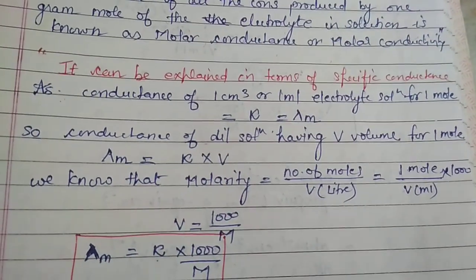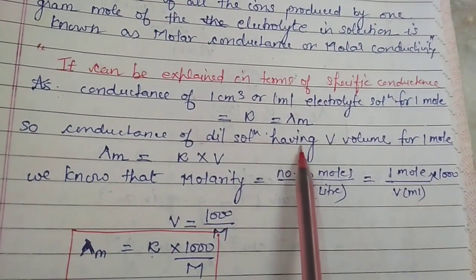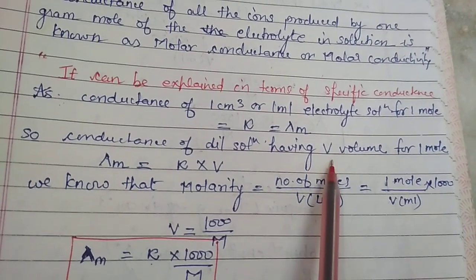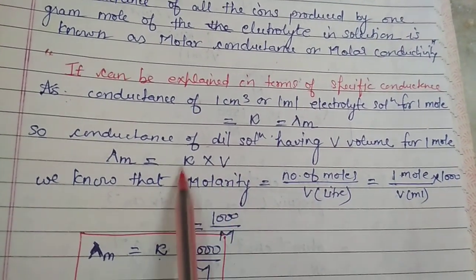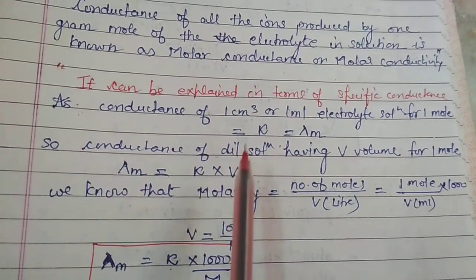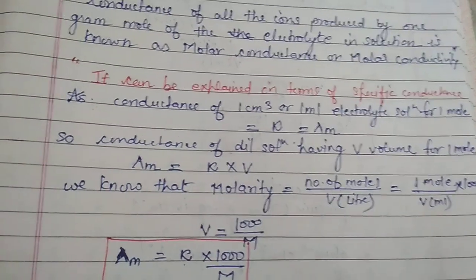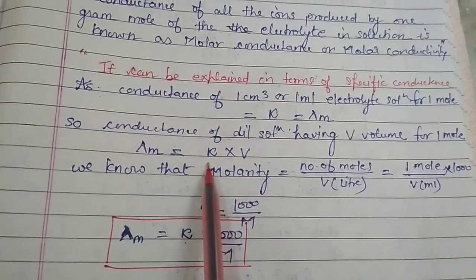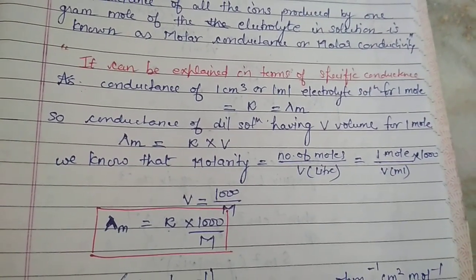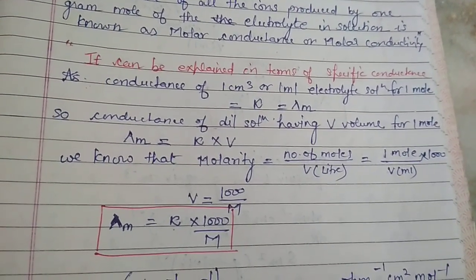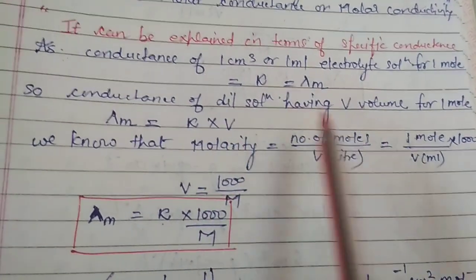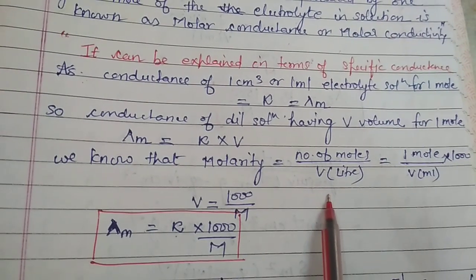That means the conductance of a dilute solution of volume V for 1 mole, whatever volume we take, multiplied with kappa, is equal to the molar conductivity of that volume of solution. So lambda m is equal to kappa into V. Now, as we are talking about a 1 mole solution, we know that molarity is equal to number of moles upon volume in liter.